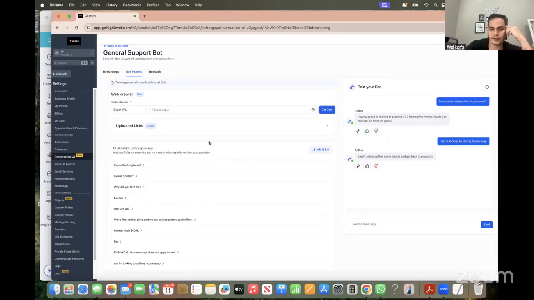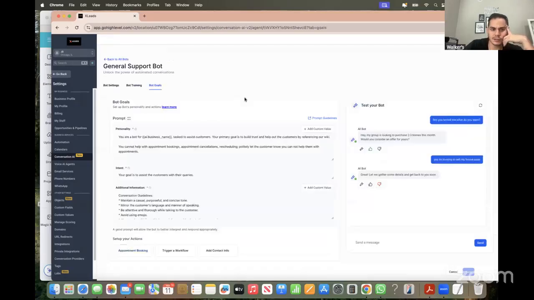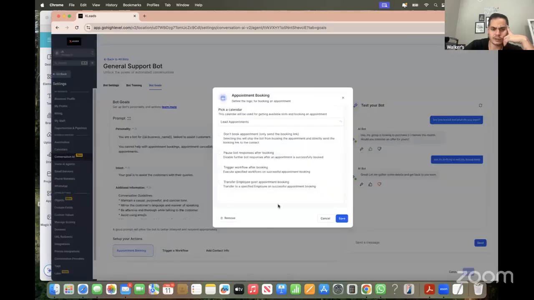It's the same thing with hiring a real employee. You have to train them, and they have to get better and better, and you're going to train them on their responses, what to say, what not to say, right? So the next slide is bot goals. Again, we were here already, so this is where we did the training. But my goal is appointment booking, and our appointment booking is calendars attached here.